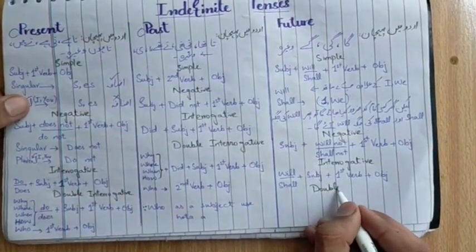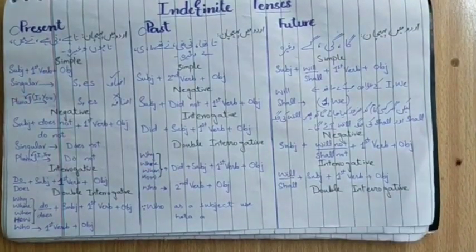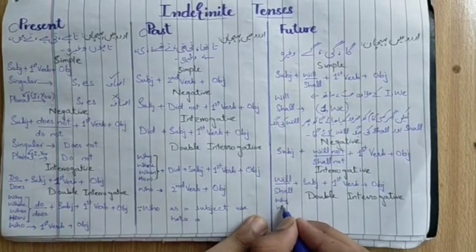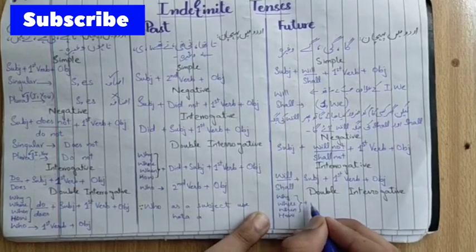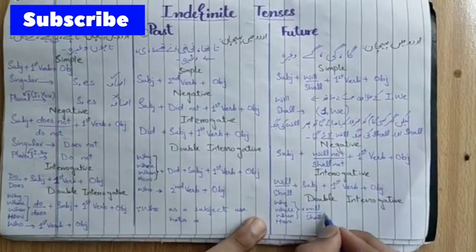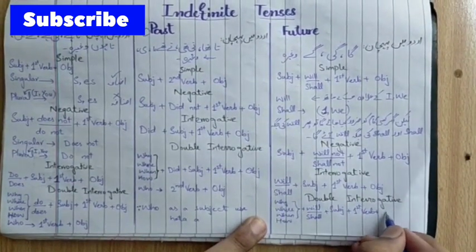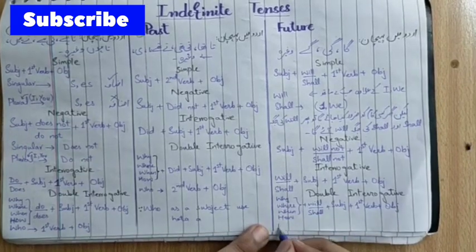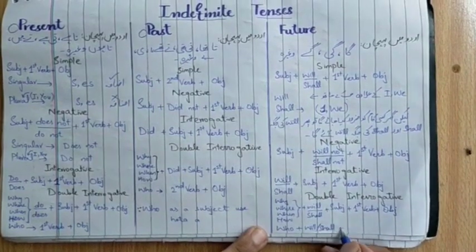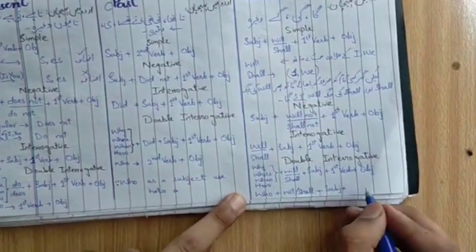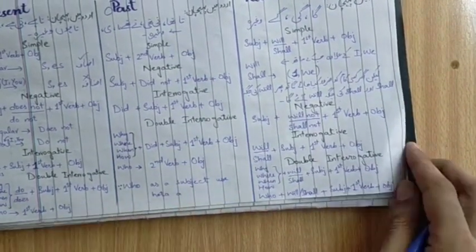In interrogative sentences, will or shall according to the subject will come first, then subject, then first form of verb, then object. In double interrogative sentences, WH family words will come first, then will or shall according to the subject, then subject, then first form of verb, and at the last object will come. Again, who works as a subject, so will or shall will not come with who, because will or shall comes in the simple of the future indefinite tense.